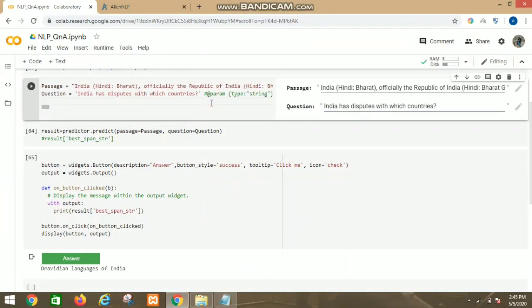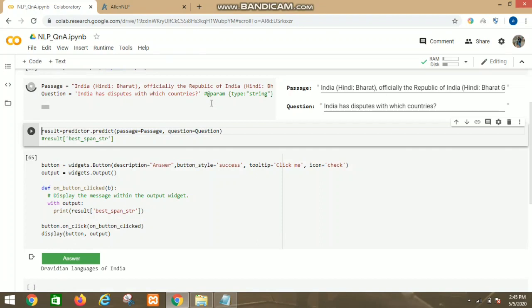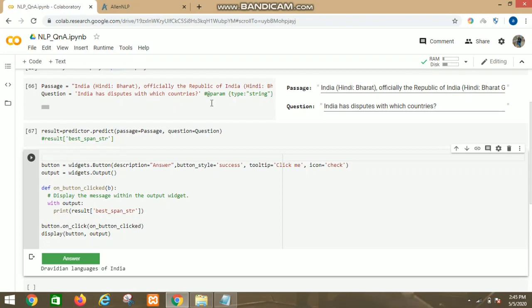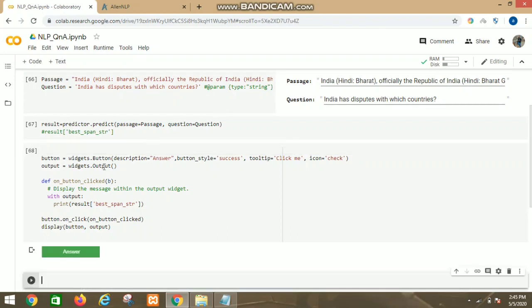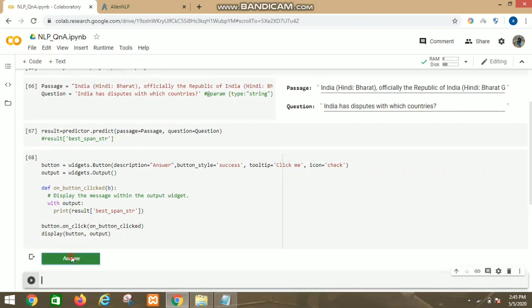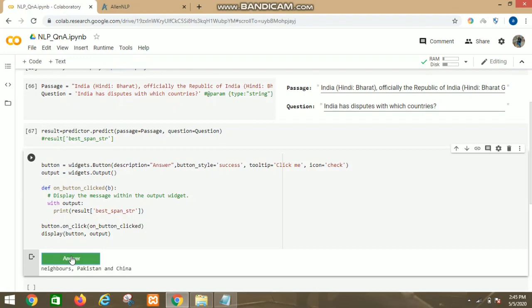So here again running all the cells individually, and on clicking the answer we will get our answer as neighbors Pakistan and China.